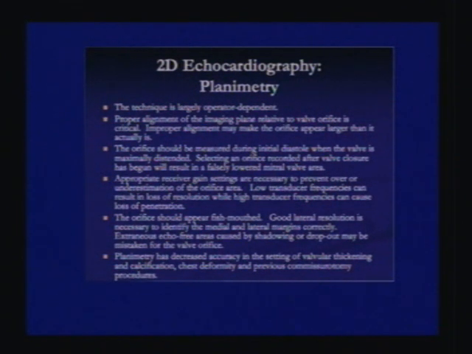Proper alignment of the imaging plane relative to the valve orifice is critical. Improper alignment may make the orifice appear larger than it actually is. The orifice should be measured during initial diastole when the valve is maximally distended. Selecting an orifice recording after valve closure has begun will result in falsely lowered mitral valve area.